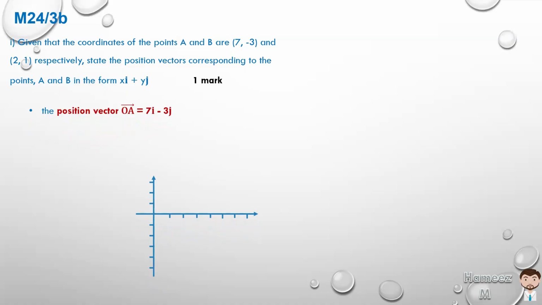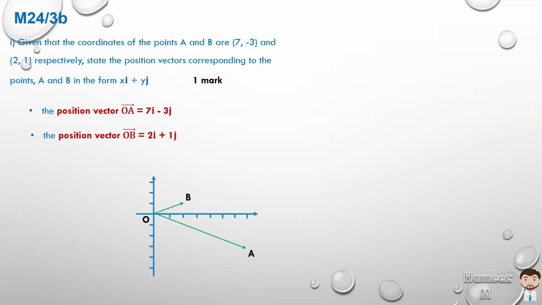And I'm putting up a little sketch here so you get a grasp of what's happening. So if we just make a little sketch, then from O, which is your origin, or the intersection of the x and y axes, you can draw a line 7 to the right and 3 down, and that will give us what OA represents, that vector. That's the position vector there. And then for OB, it's 2i plus 1j, because 2, 1 are the Cartesian coordinates.